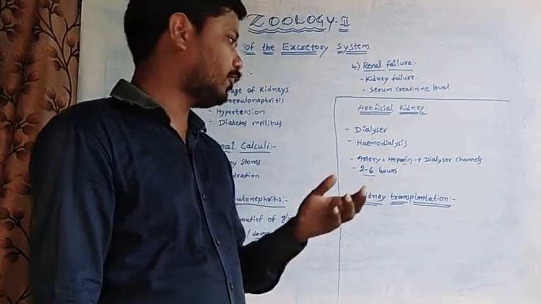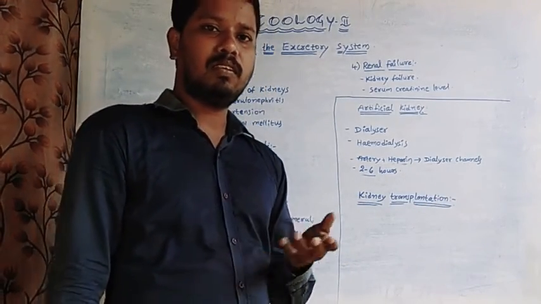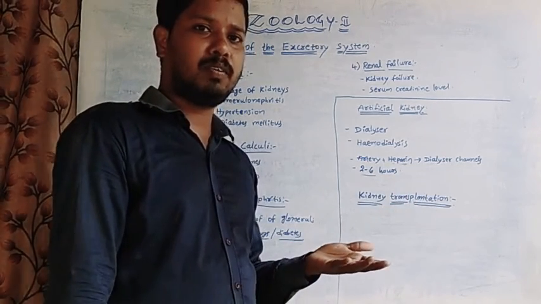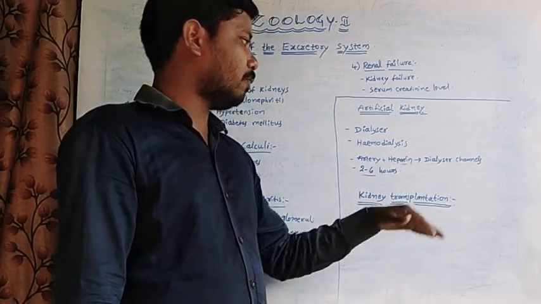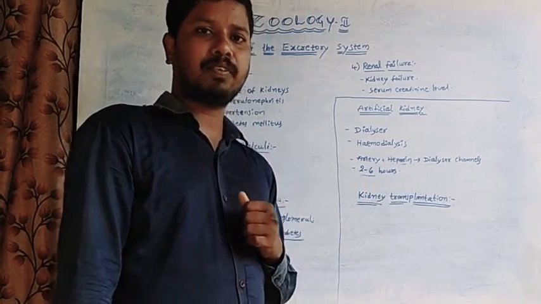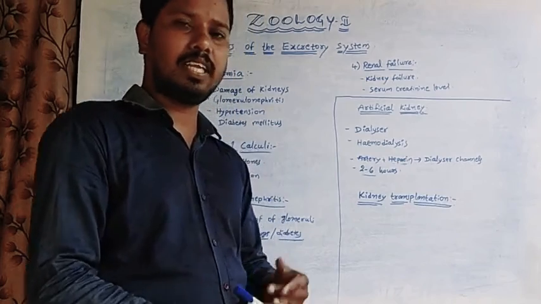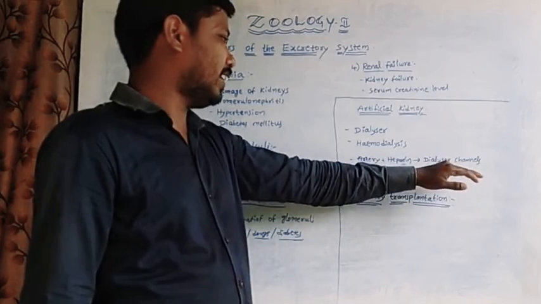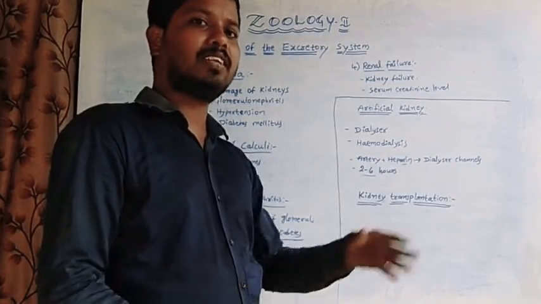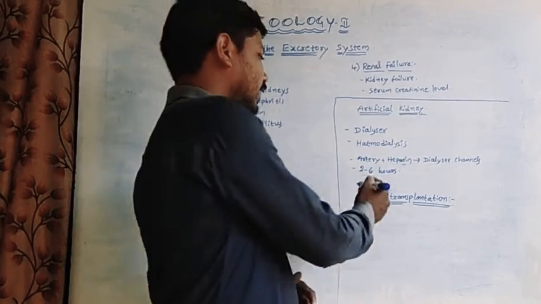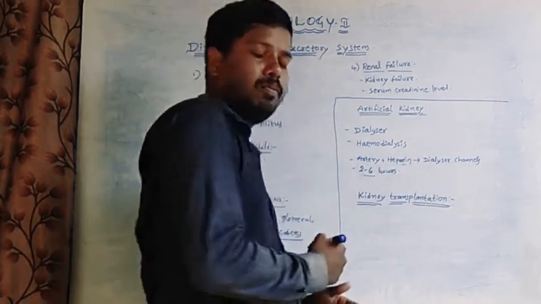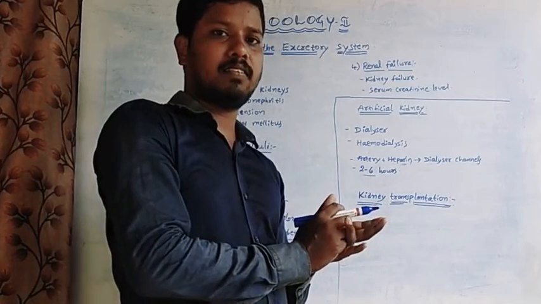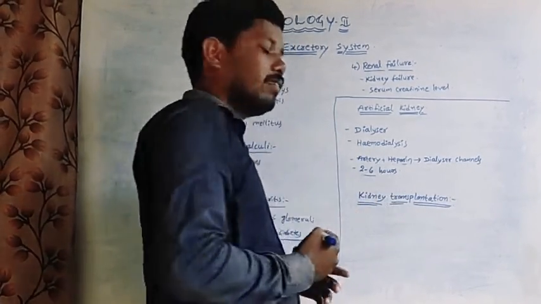In the tubes, impermeable molecules such as plasma proteins are not allowed through, and the permeable molecules, uric acid and urea, pass into the canals. The filtered blood is then injected back into the human body. This entire process takes 2 to 6 hours.